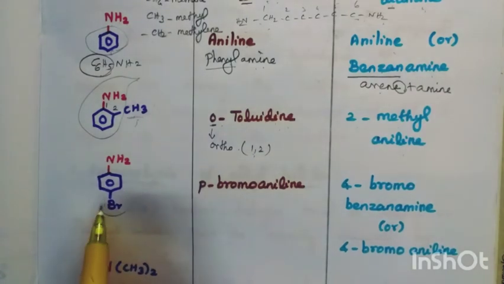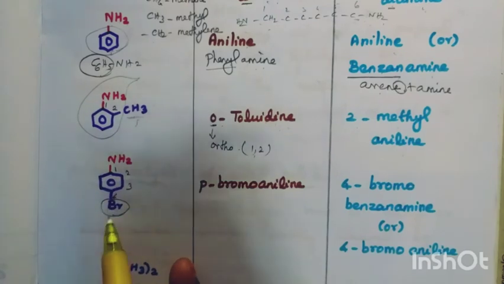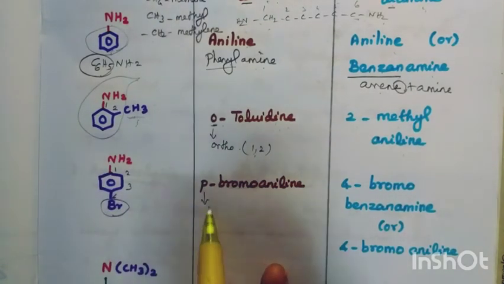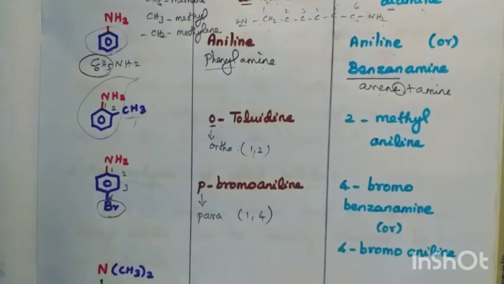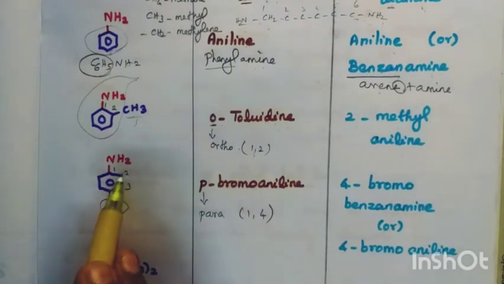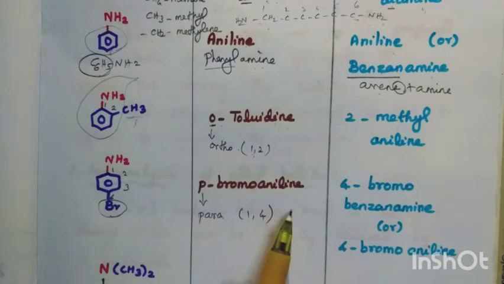Here what is the group attached? Br is attached here. In which carbon? 1, 2, 3, 4th carbon. 1-4 position. P means para. That is nothing but 1-4. So if you have a substituent at the 1-4 position it is called para. So it is para-bromo aniline.